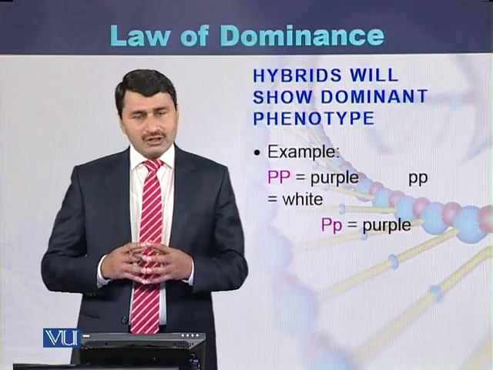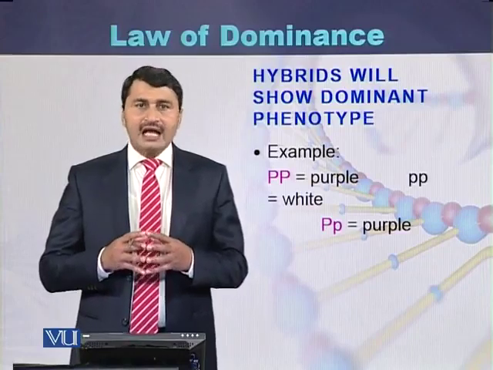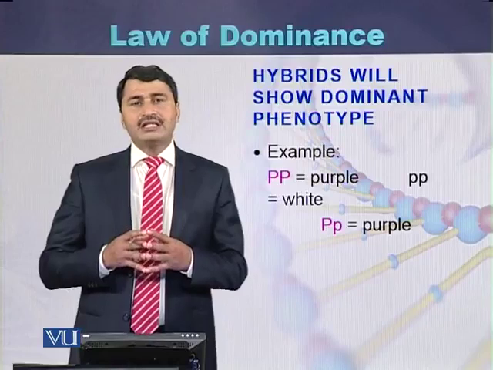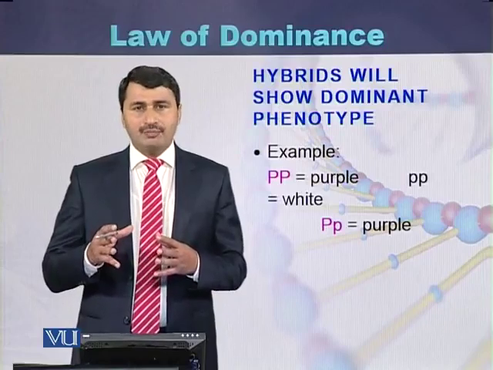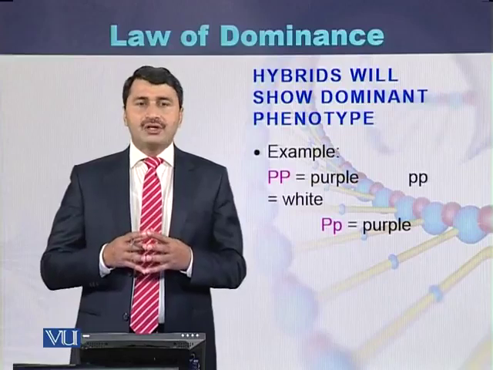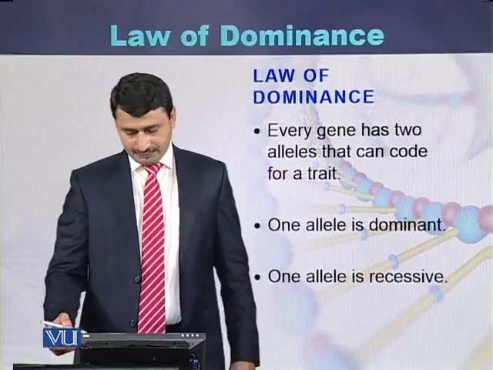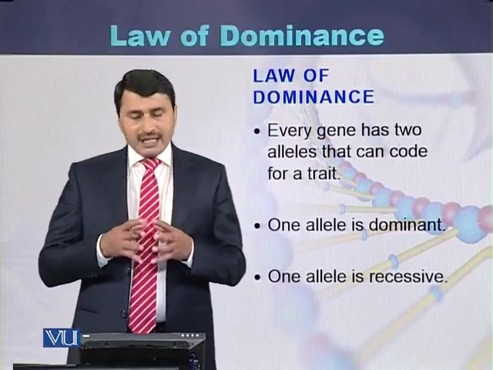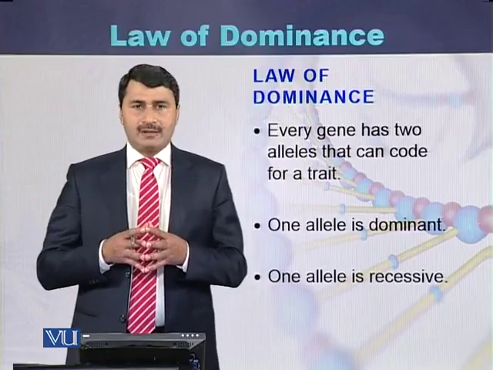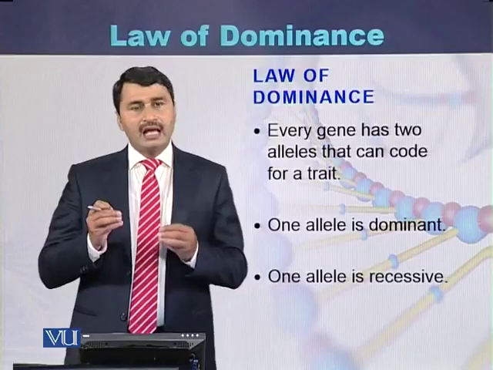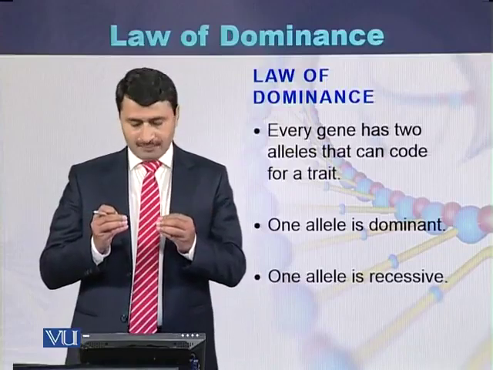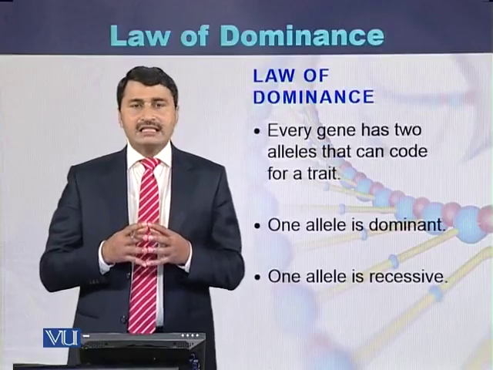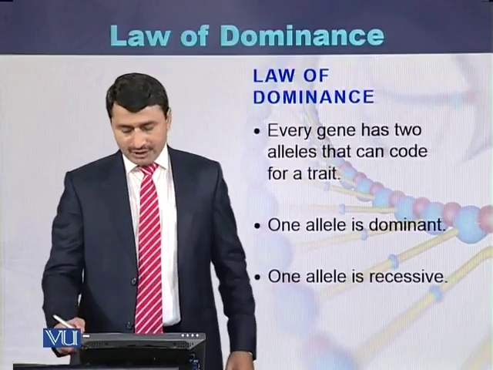The F1 generation will be heterozygous. There will be one capital P and one small p. Because capital P is a dominant character over small p, all the plants will be producing purple color. So this is the law of dominance in the current scenario. Every gene has 2 alleles. One allele comes from the father and one allele comes from the mother. One of the alleles is dominant while the second allele is recessive. So this is the current model of inheritance.